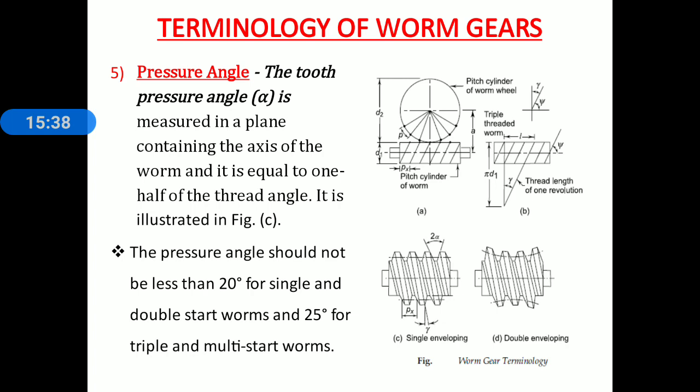Now remember this important point for the pressure angle. This point is also asked for 1 mark in multiple choice questions. The pressure angle should not be less than 20 degree for single and double start worms, and 25 degree for triple and multi start worms. Remember this, 20 degree for single and double start worms and 25 degree for triple and multi start worms.